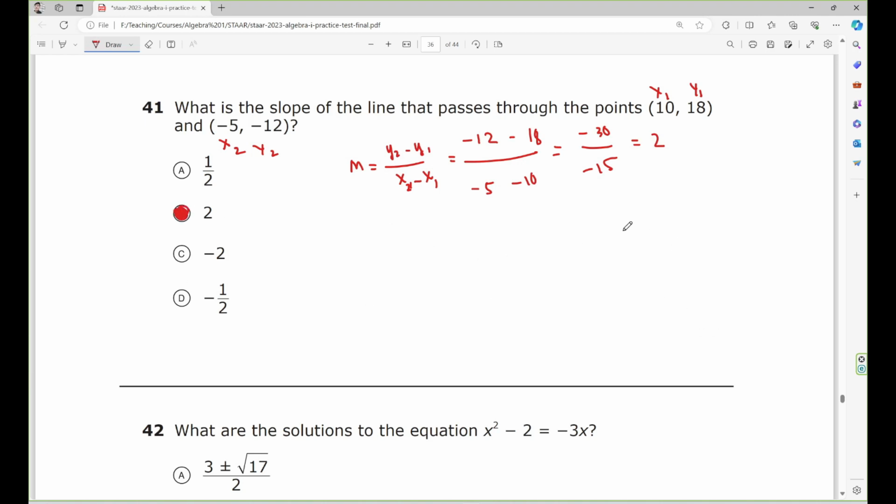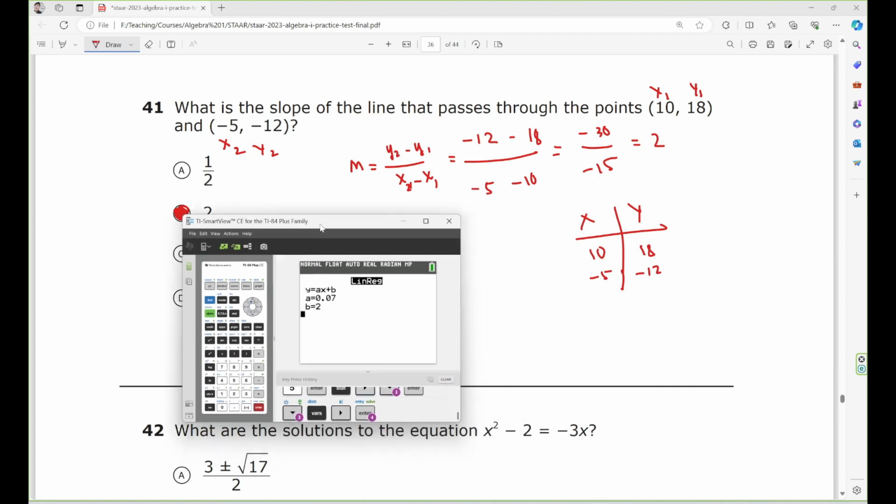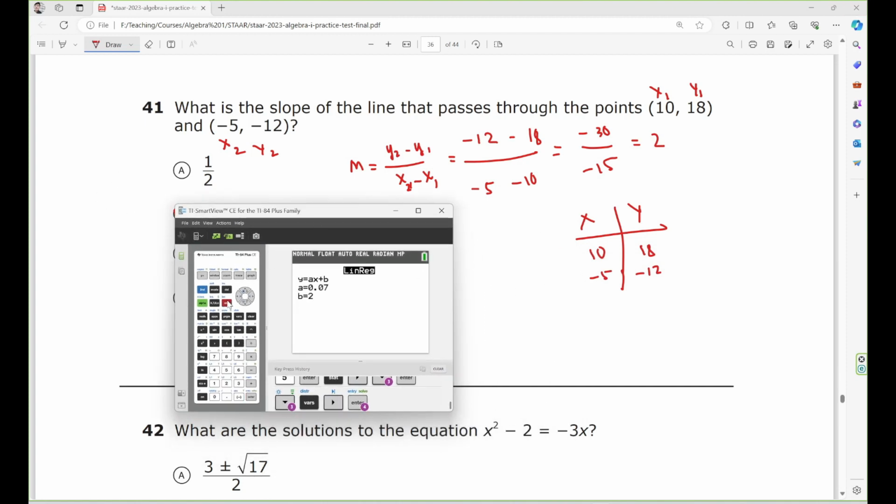The second way, you just create a table. S, Y, this is 10, 18, and then negative 5, negative 12. And then you hit the calculator. Hit start. Edit. Alright, clear the table.